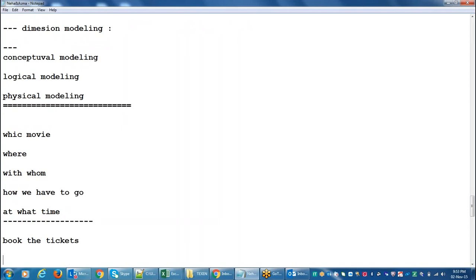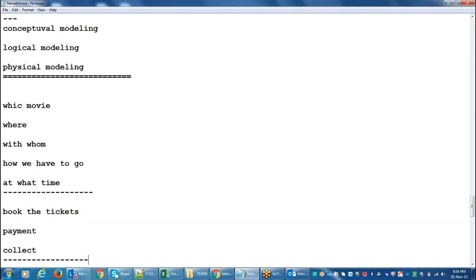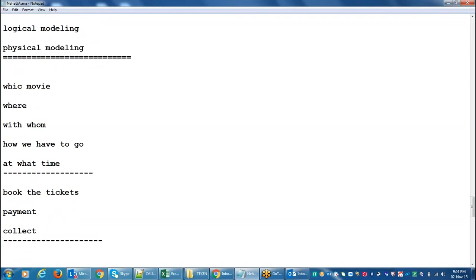Once you book the tickets, what you will do? We will do the payment, online or anything, and then we will collect the tickets. And then what we will do after that? Everything is ready, the day comes, we will move. How? Physically, we will start.